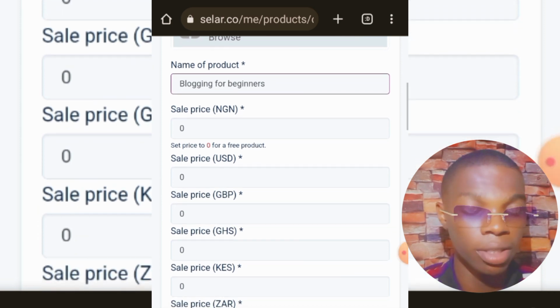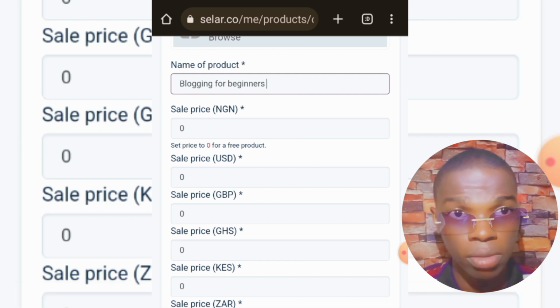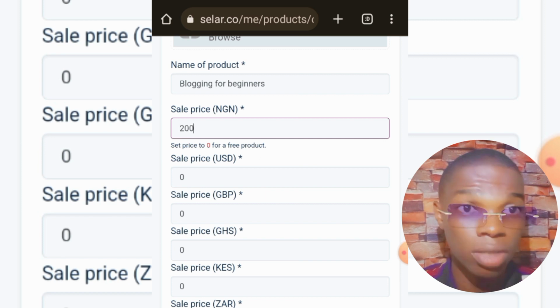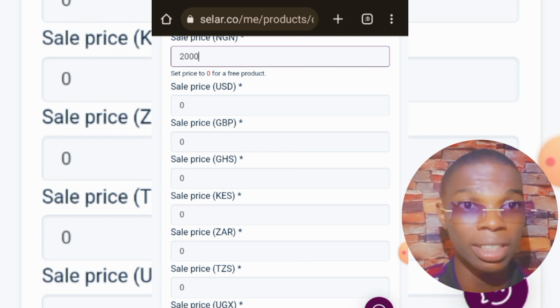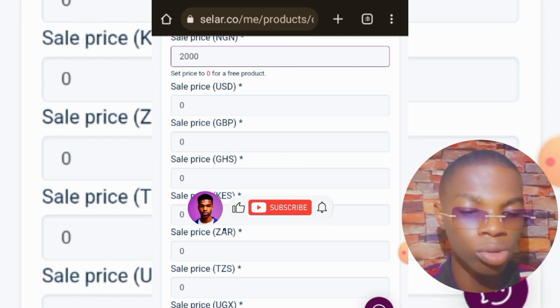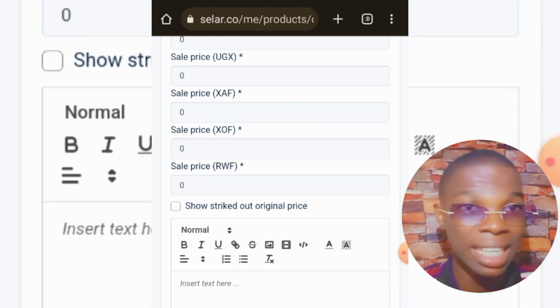Then once I'm done with that, I'm going to be putting in my price, that is how much I want to sell my book. I'm going to advise you go with the range of 1,000 naira to 2,000 naira, which is like $1 to $2. For me, I'm going to be going with 2,000 naira. One thing I love about seller.co is that it gives you the equivalent amount in other currencies, like US dollars, pounds, Canadian dollars and all of that.